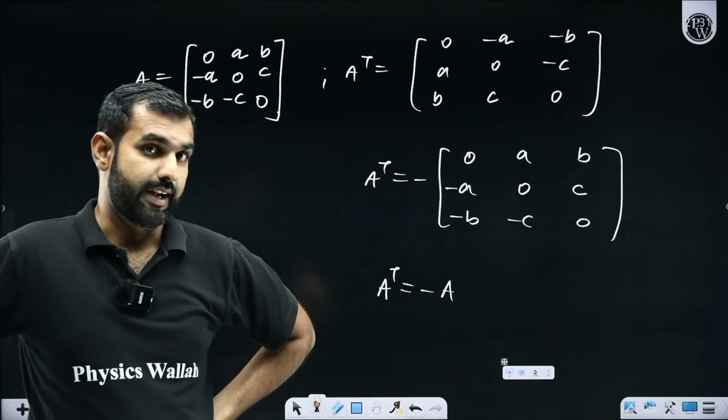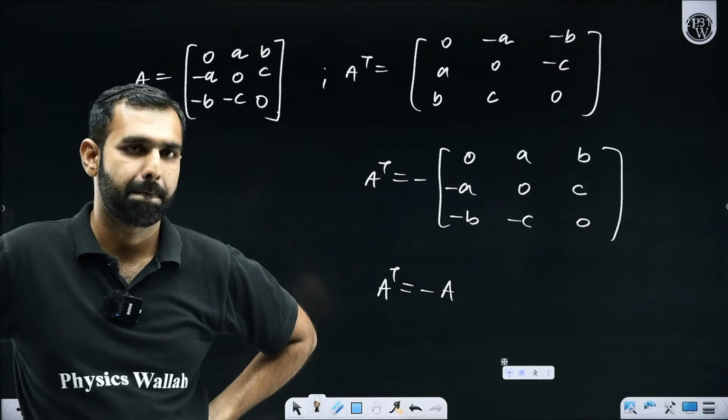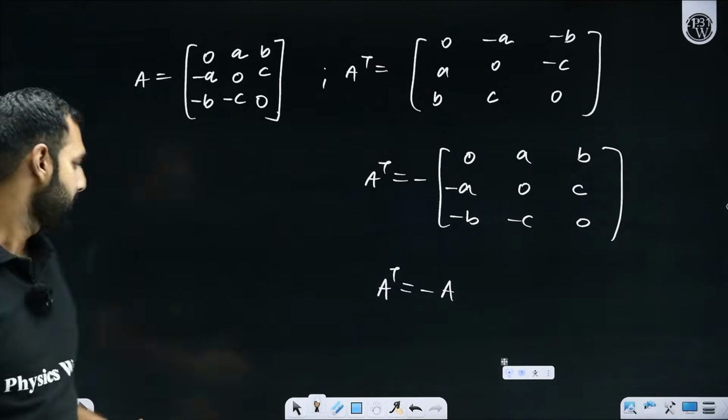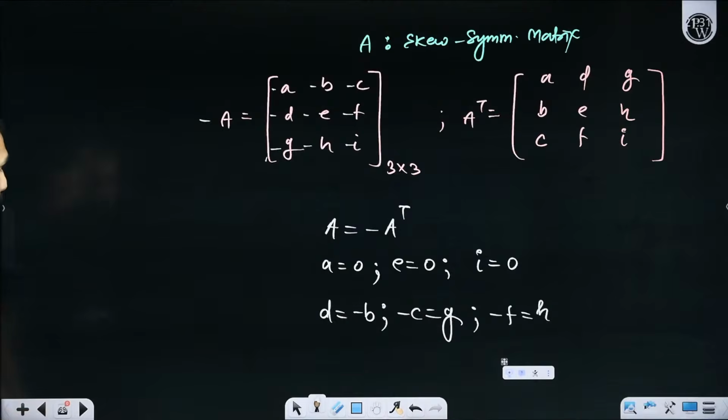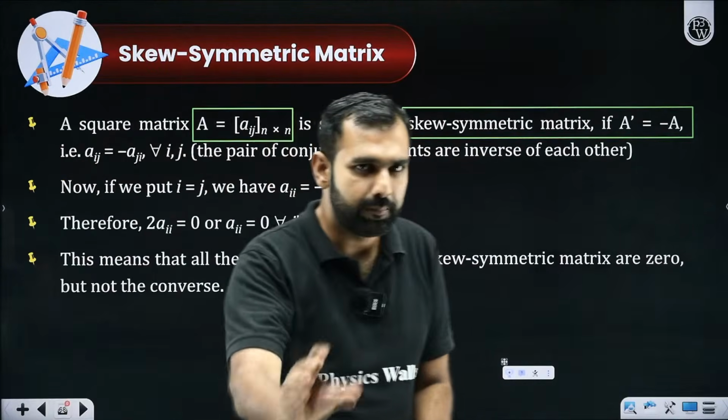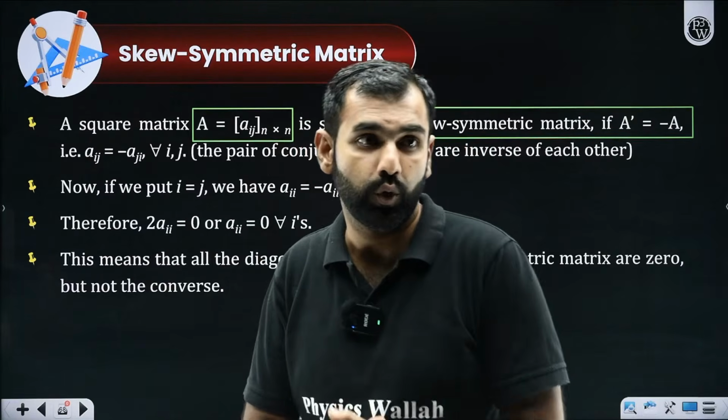Did you all understand that, or shall I repeat it? All the participants, are you all digesting it? The skew symmetric matrix? Yes or no, everyone? Another way of looking at it would be this: if it is skew symmetric, then the principal diagonal elements will be 0, as most of you were asking.